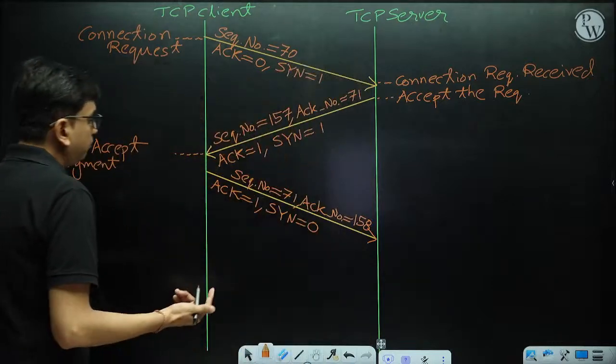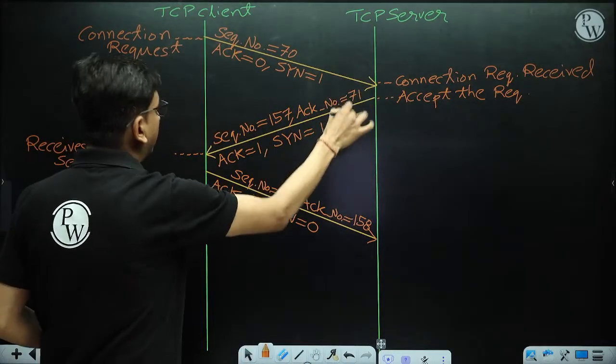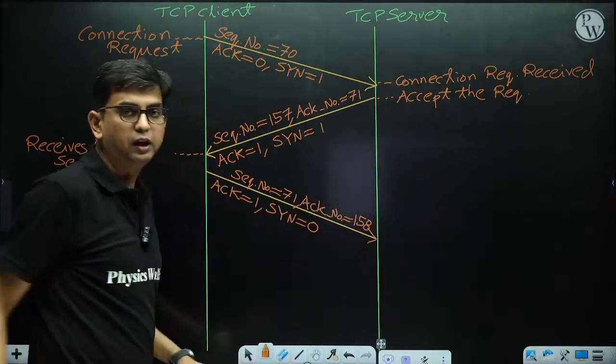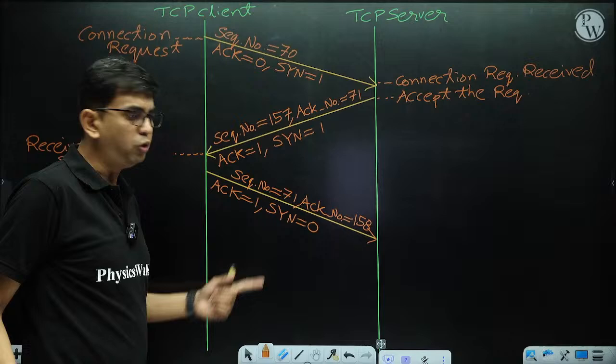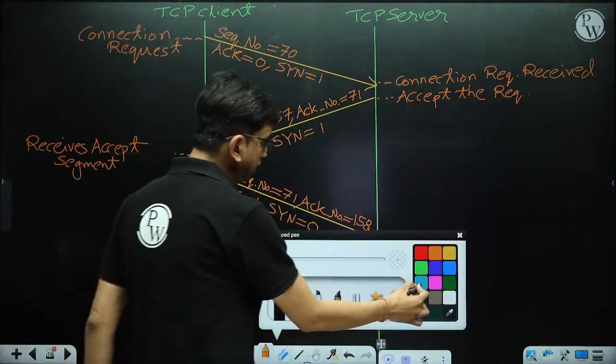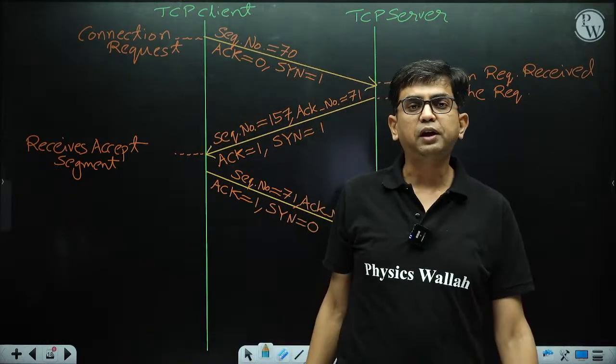So here you will find out that this is the sync packet, this is a sync plus acknowledgement packet, and this is the only acknowledgement packet. No sync is here. This is the three-way handshaking. Now I am going to put TCP state.